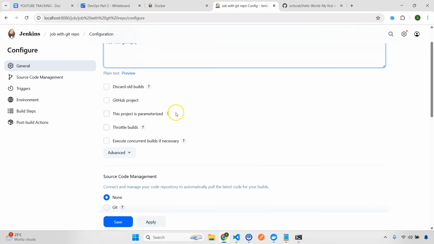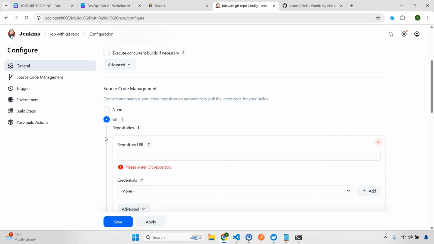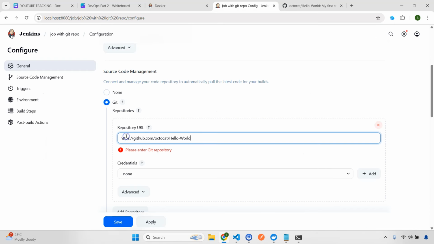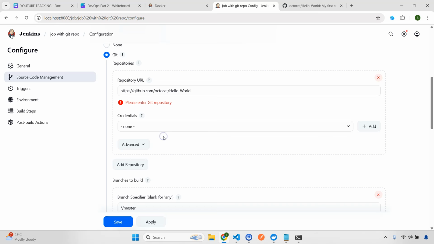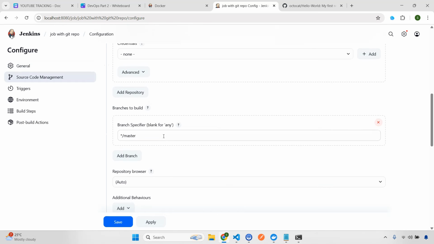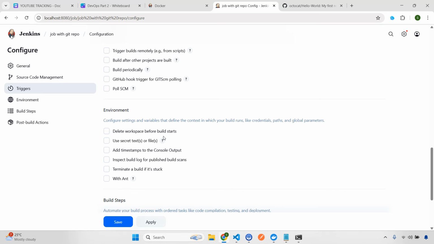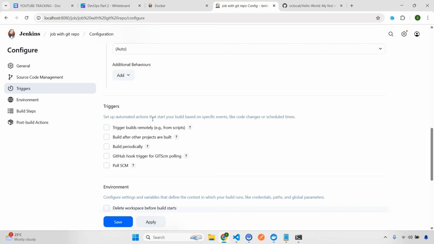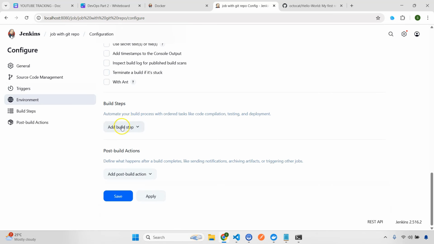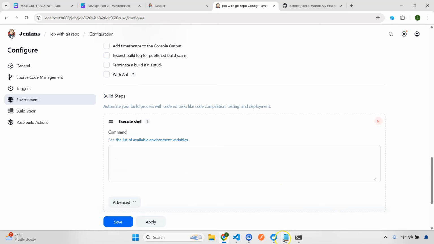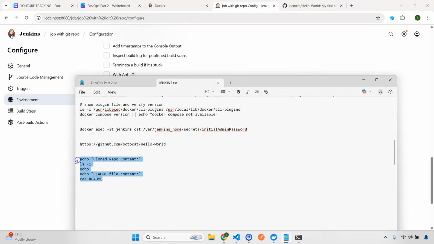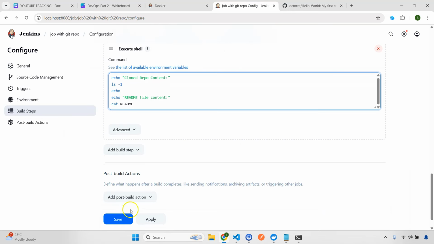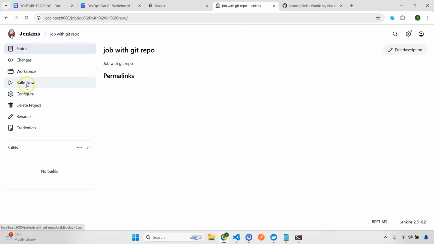Then for now just ignore all this, select your git, and then I'm going to use this popular hello world repository. For credentials I'll give none. Okay, and then I don't think you have to do anything else. The polling and everything I'm going to explain later when we implement the MERN application. So here I'm going to just add a shell command. I already created it, I don't want to write it, so just copy this to check if it is working or not, and then you'll just do save, and then you'll do build.